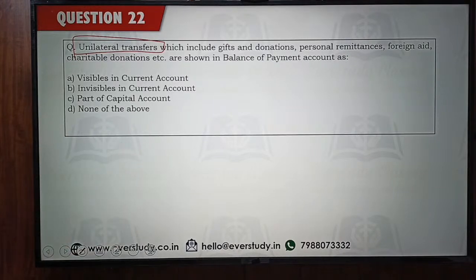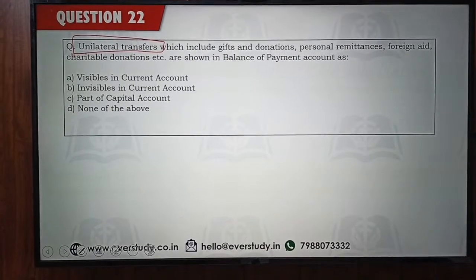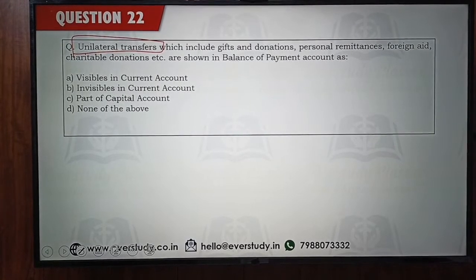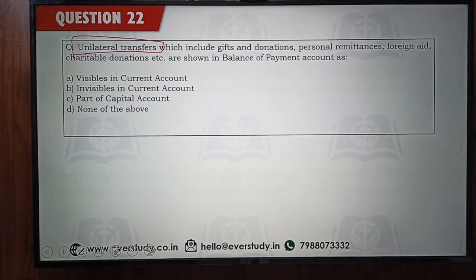Okay, Jazz? For this, I am seeing the answers as option number A, some are saying option number B, and there is still one answer which is option number D. Blur? No, it's not blur. It seems fine to me. I am seeing the answer is option number A, B and D.